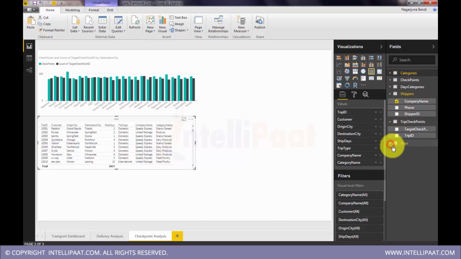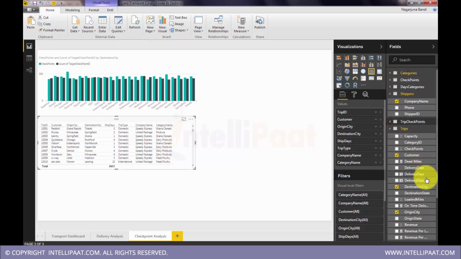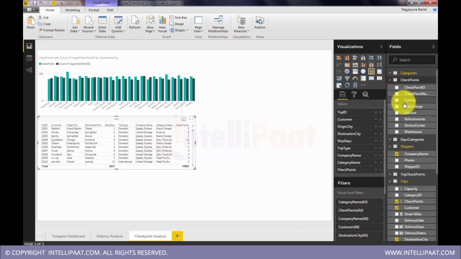So how many checkpoints this trip has covered and how many were intended to be covered.